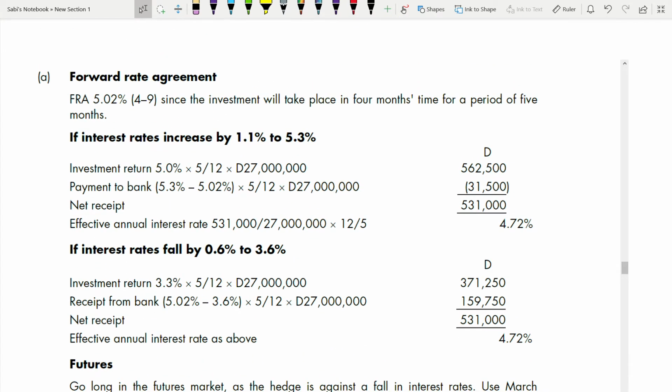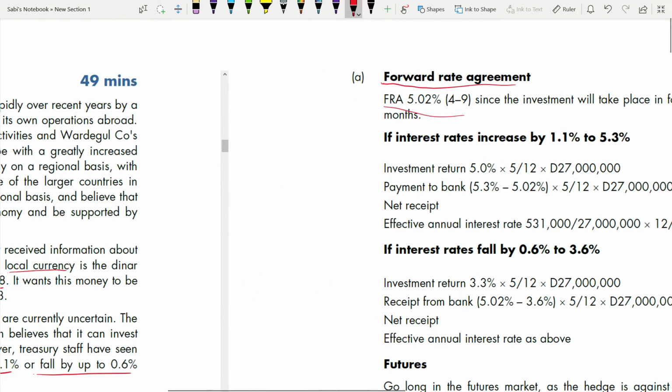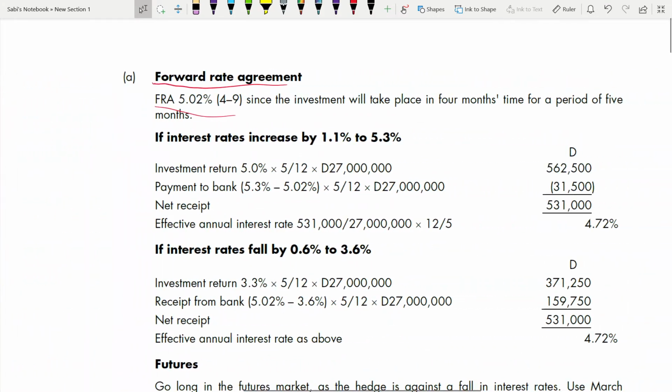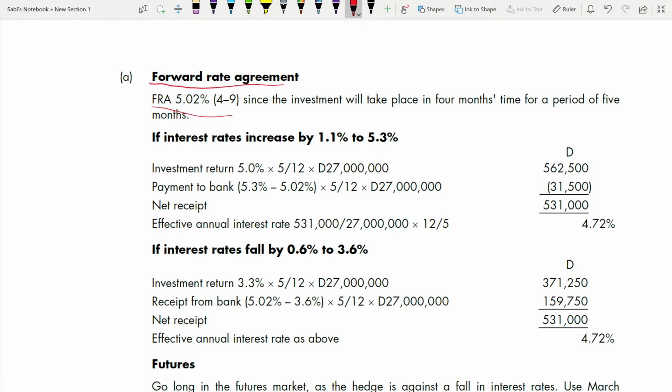So this is the rate. Mention the rate which you are taking. Use a subheading first, and then this is the rate. Write the rate. Since investment will take place in 4 months time for a period of 5 months. Now interest rate increased by 1.1% to 5.3. Okay, what is your current LIBOR or current interest rate? It was 4.2%. So if you increase 4.2 by 1.1, it will be 5.3.